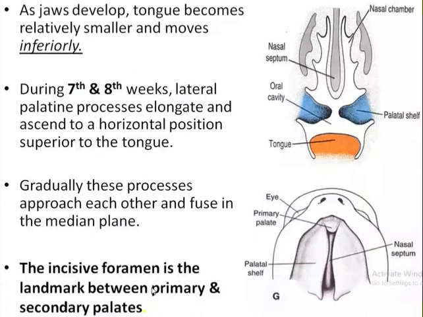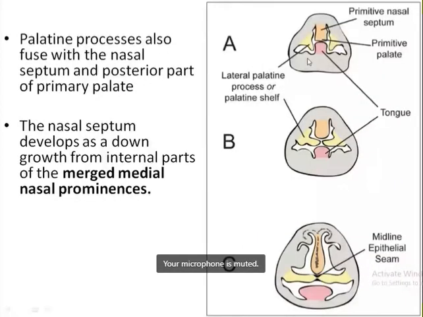Then after what happened? So here once again, this is the lateral palatine process, which is projecting inferomedially towards the developing tongue, and as the jaw develops, this tongue becomes relatively smaller and descends down, resulting in the palatal shelves being placed horizontally, and they elongate toward each other and fuse with each other in the midline. And besides the fusion of the two palatal shelves in the midline, the nasal septum is also forming, from the internal part of the medial nasal prominences. Remember the medial nasal prominences.